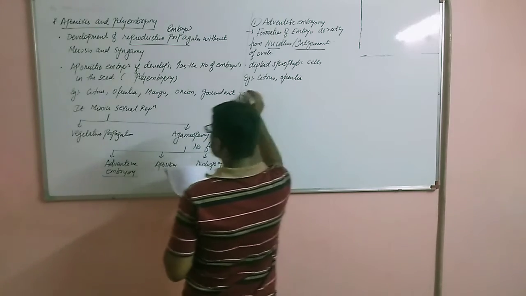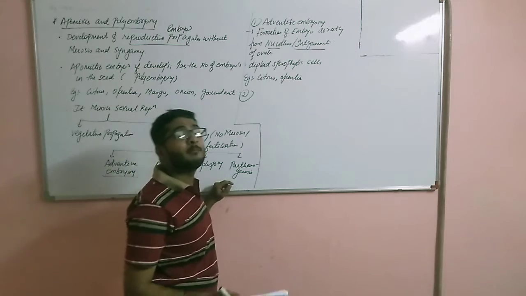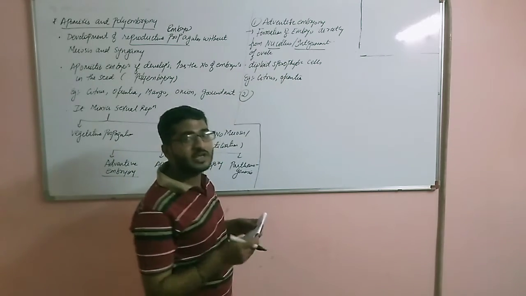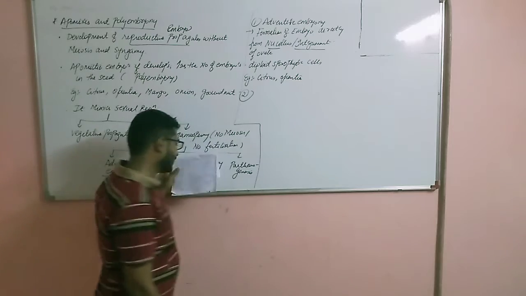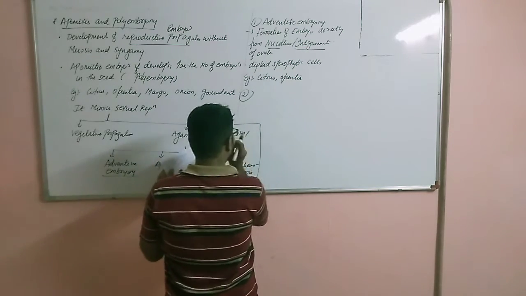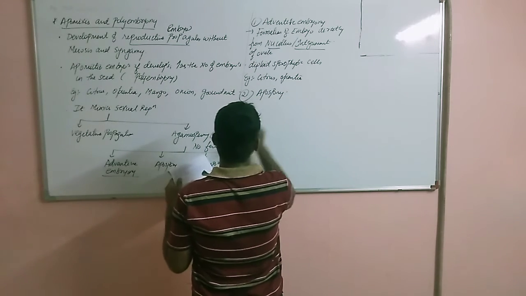Right? Second is apospory. Apospory means it is formation of the embryo sac, not embryo. In apospory, embryo sac is formed directly from the diploid sporophytic cells, either nucellus or integument. So what happens in apospory?